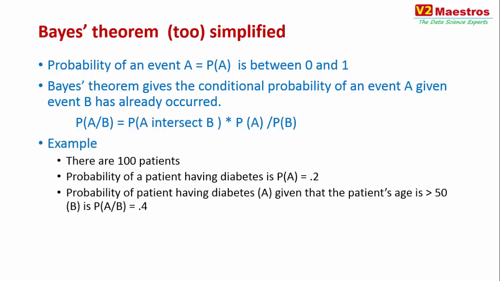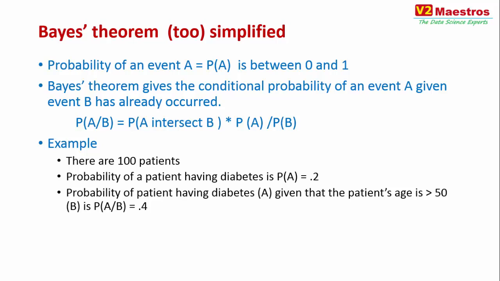Here is an example. Suppose there are 100 patients, and in general the overall probability of a patient having diabetes is 0.2. Now, the probability of a patient having diabetes, given that the patient's age is greater than 50, which is what we call the prior event, is 0.4. So obviously when you know more about the patient, the probability of that patient having diabetes or not keeps changing. This is not just one event. You can start having many prior events, not just one.